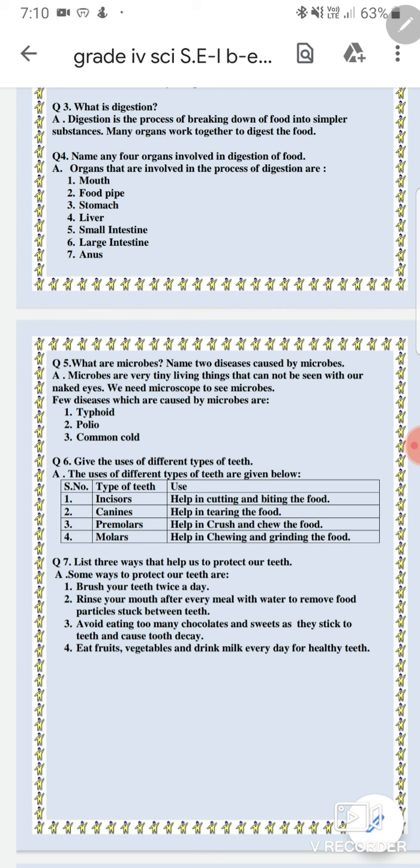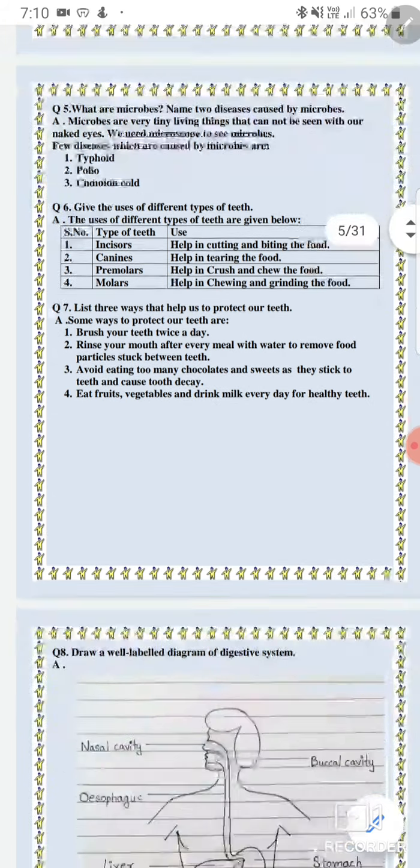Third, avoid eating too many chocolates, candies, or sweets as they stick to the teeth and they can cause tooth decay. Fourth is we should eat healthy food. We should eat the fruit which is rich in calcium. For example, we should eat fruits, vegetables which will make our teeth strong. We should drink milk on everyday basis for healthy teeth.